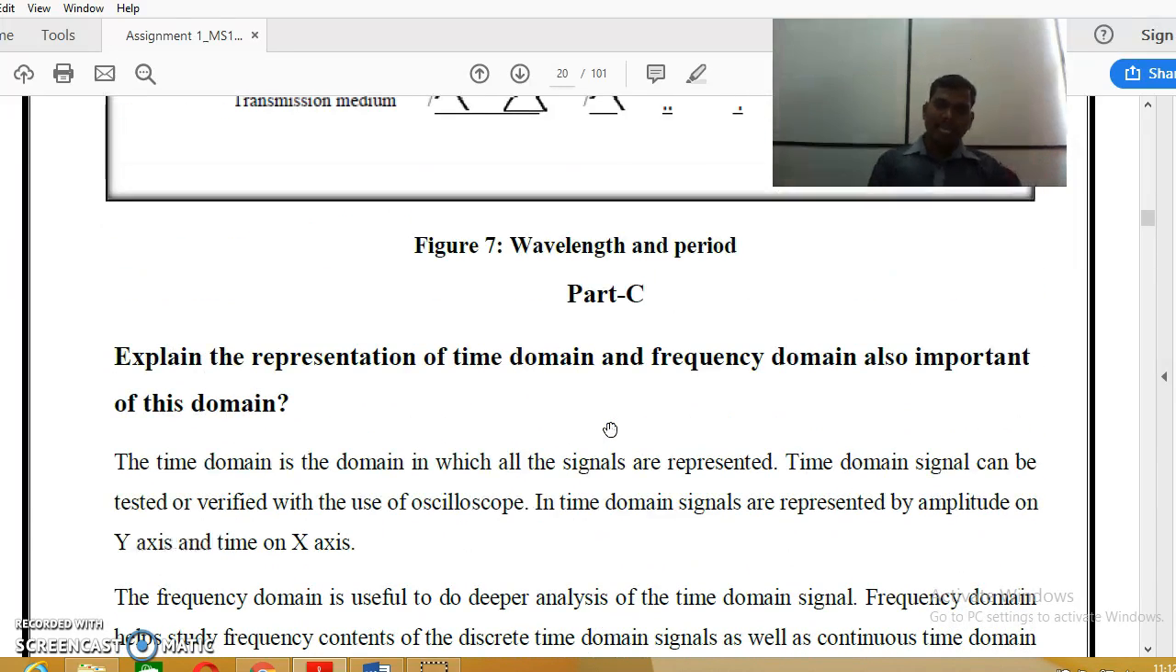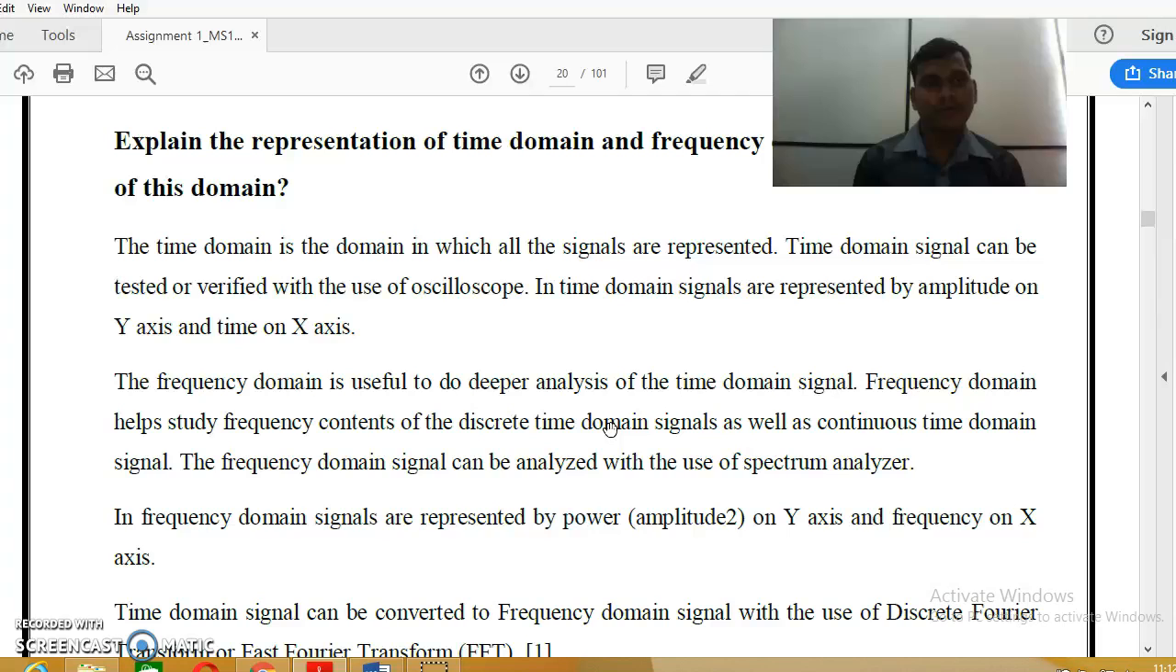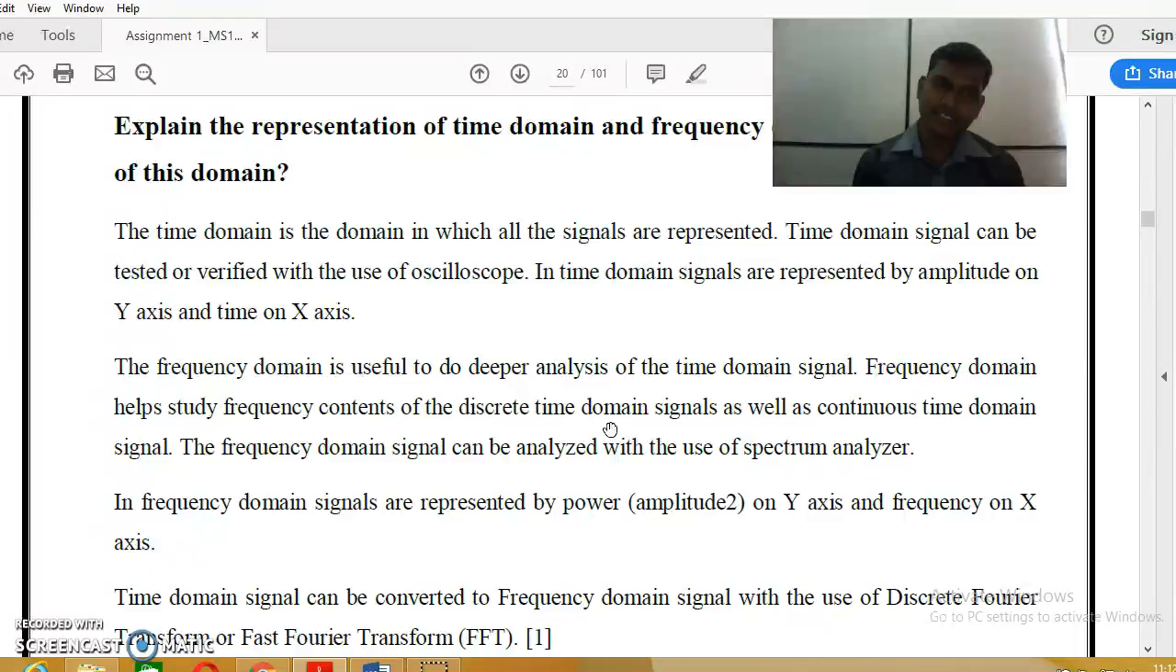Then the next one is to explain the representation of time domain and frequency domain. Also important of this domain, right? What do you mean by time domain? Time domain is the domain in which all the signals are represented. The time domain signal can be tested or verified with the use of an oscilloscope. In time domain, signals are represented by amplitude on the y-axis and time on the x-axis.